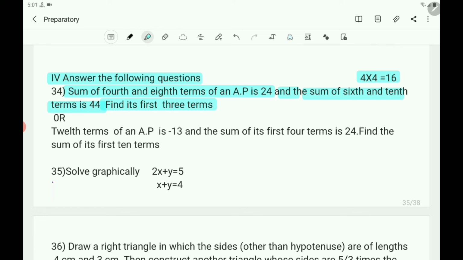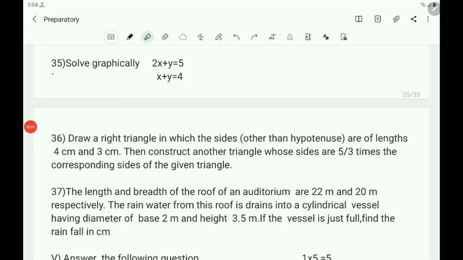Next one, the OR question, choice question is there. The 12th term of an AP is minus 13 and the sum of its first 4 terms is 24. Find the sum of its first 10 terms. Question number 35. Solve graphically: 2x plus y equals 5, x plus y equals 4.